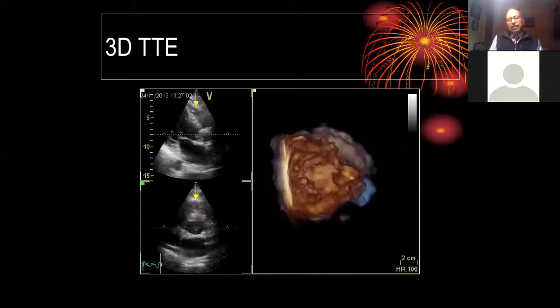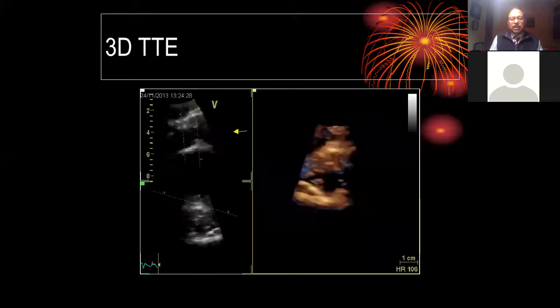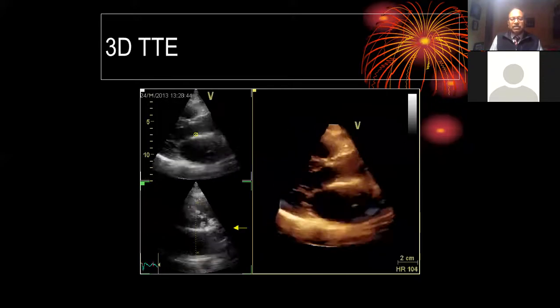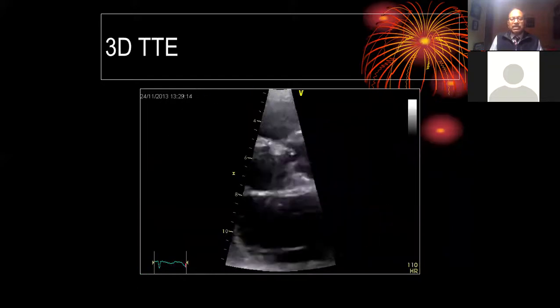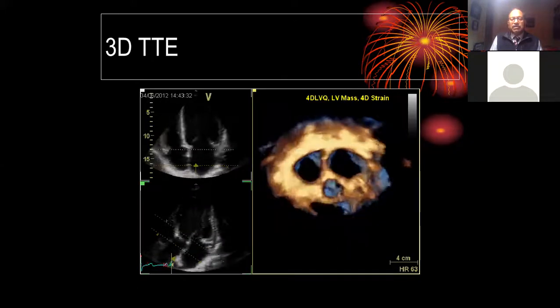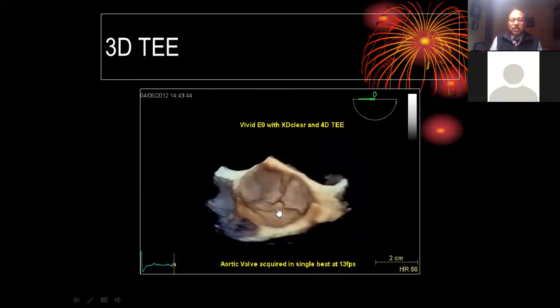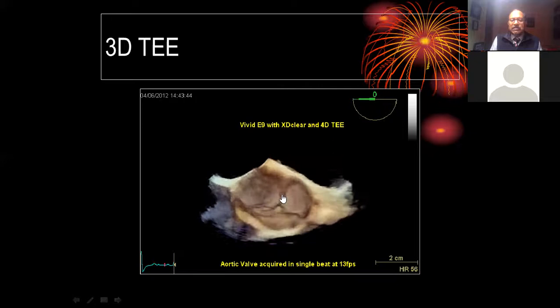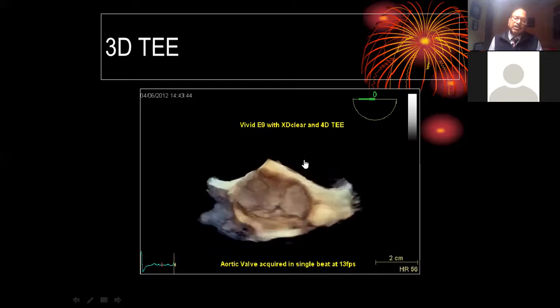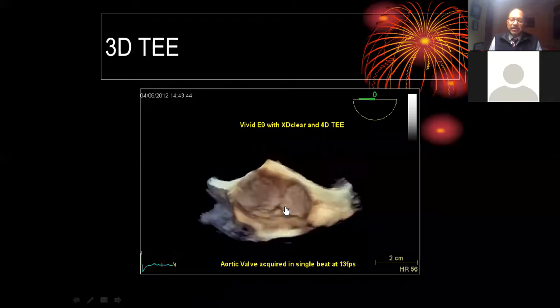A lot of things are happening in 3 dimensional echocardiography. I can show you 3D echocardiography pictures where we can look at this aortic valve area in 3 dimensions. Now you can see how beautifully we can see live 3D transesophageal echocardiography, what some people call 4D echocardiography.